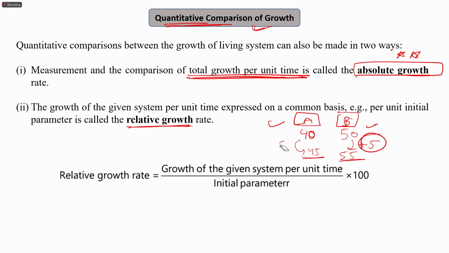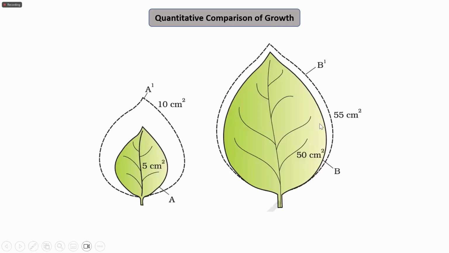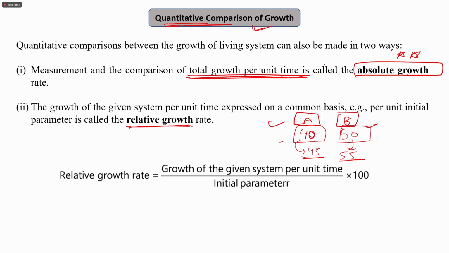So how do we see the relative growth? Suppose in 1 year, the weight increases from 40 to 45 and 50 to 55. So I'll explain the relative growth with the help of this example. It will be easy for you to remember. As I mentioned, you get the concept of absolute growth, right? In which both the changes happen by the same unit.